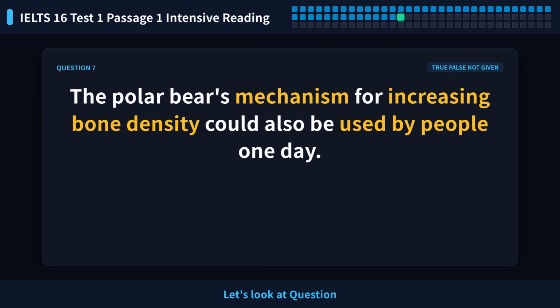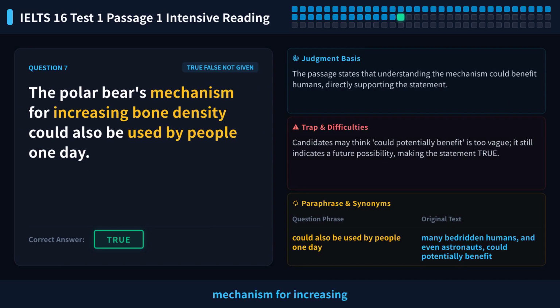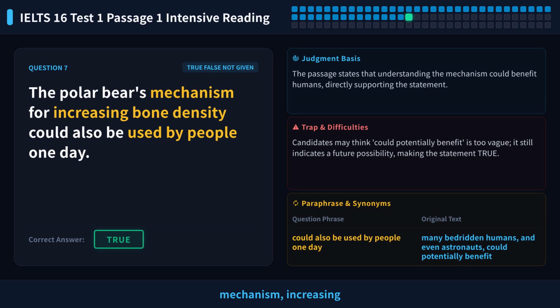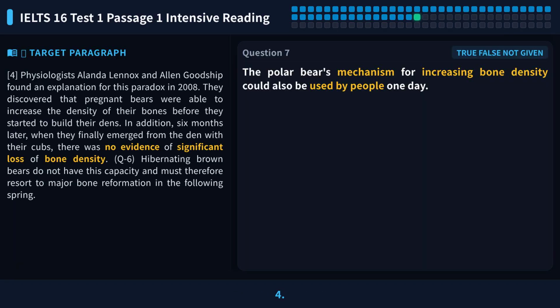Let's look at question 7. The polar bear's mechanism for increasing bone density could also be used by people one day. Key clue words in the statement: mechanism, increasing bone density, used by people. Locate paragraph 4.